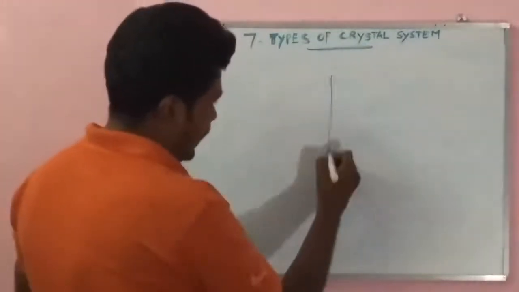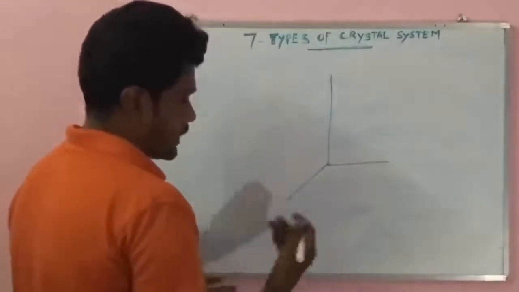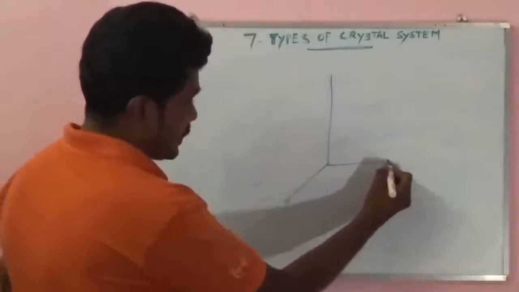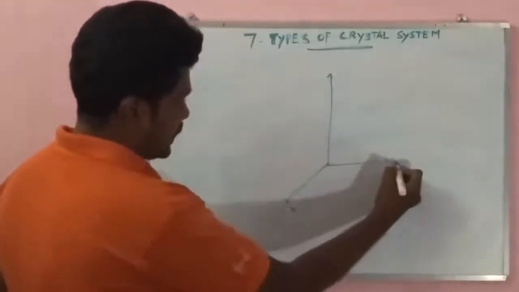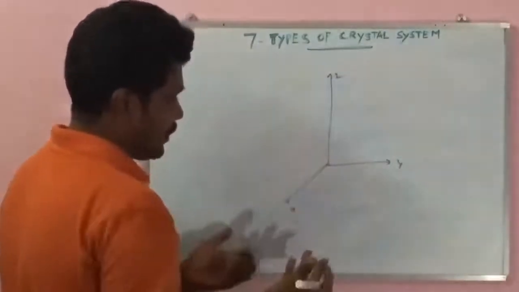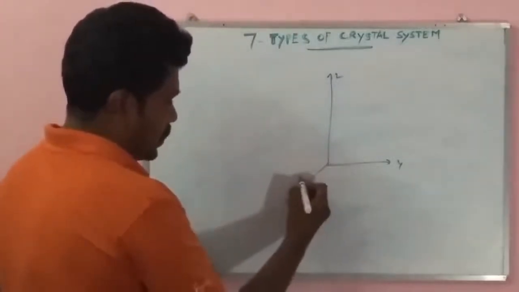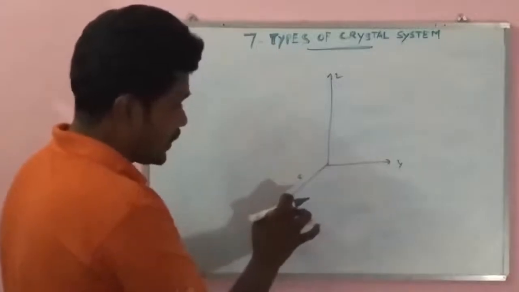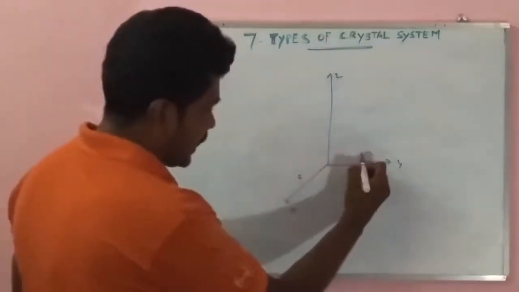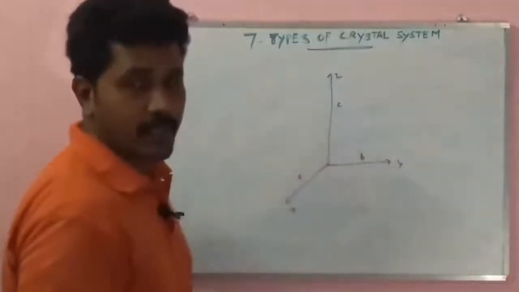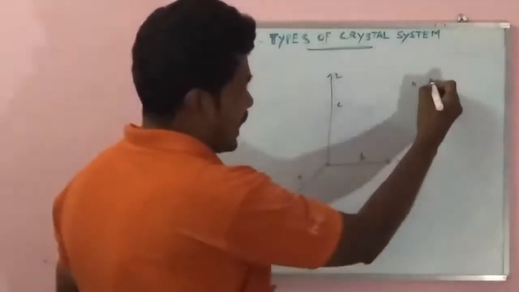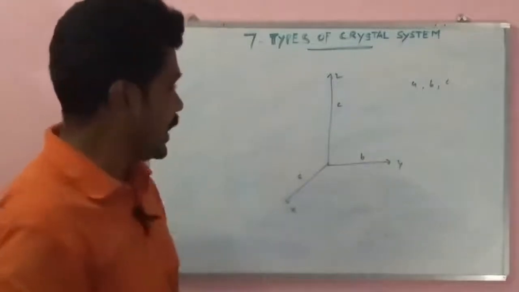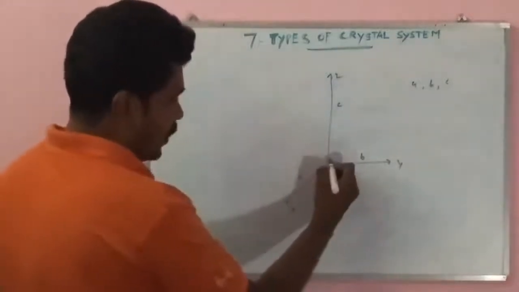For example, here we have the axes: x direction, y direction, and z direction. These are the directions. This distance is known as the interaxial distance, like this between the lattice points. The interaxial distances are A, B, and C. So here A, B, and C are known as the interaxial distances. Otherwise, this is the angle alpha.